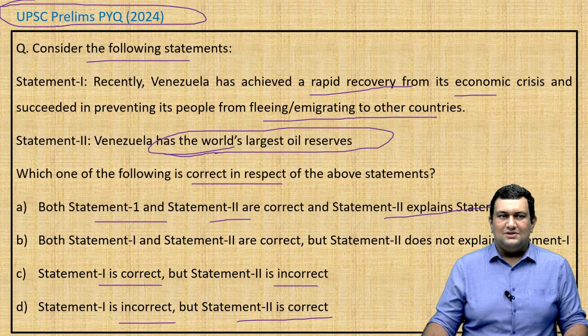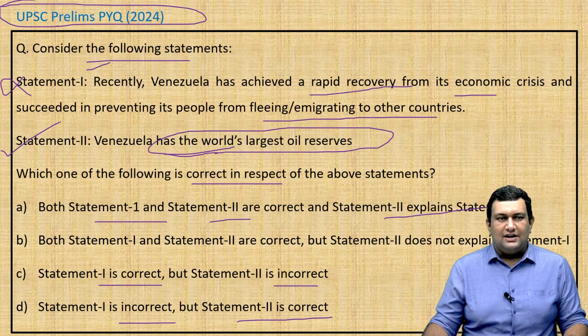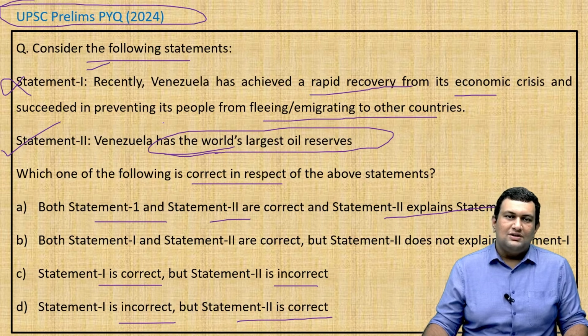We will see the statements. Statement 1 is incorrect. The reason is Venezuela was having hyperinflation. And the second statement, yes, this is correct. It has the world's largest oil reserves, even greater than the oil reserves of Middle Eastern countries. So the correct answer will be option D. Statement 1 is incorrect but statement 2 is correct.